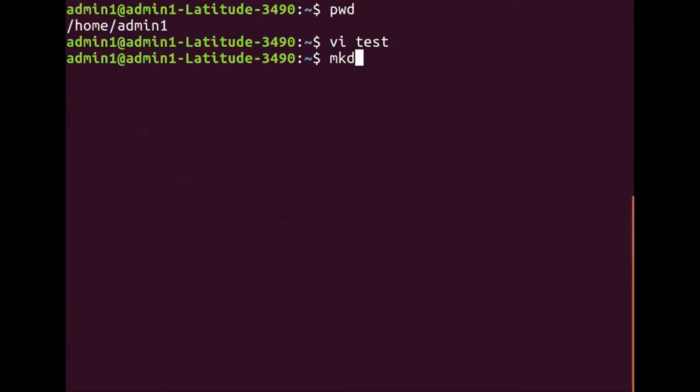Now let us try to understand some other commands with respect to directory manipulation. The first command is mkdir, which stands for make directory. This command takes one parameter, which is nothing but the directory name. So the syntax of the mkdir command is mkdir followed by the directory name. Now let us create a directory.